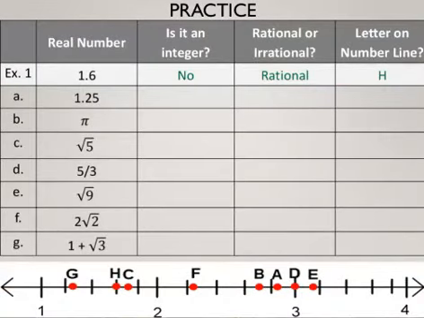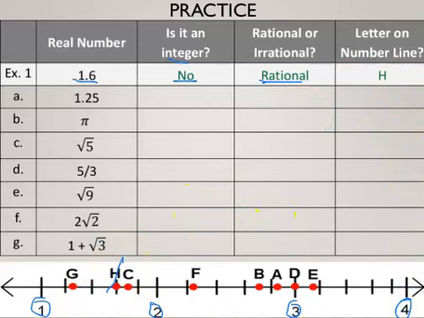Okay, so let's practice. What I want you to do is fill in the little table here. You're going to pause the video and see if you can do it. You're going to tell me, is this an integer? Well, the very first one, you'll notice it's 1.6, and the answer is no. Is it rational? Yep, it's rational. It's not irrational. And where is it on the number line? Okay, so here's my 1, here's my 2, here's my 3, and here's my 4.